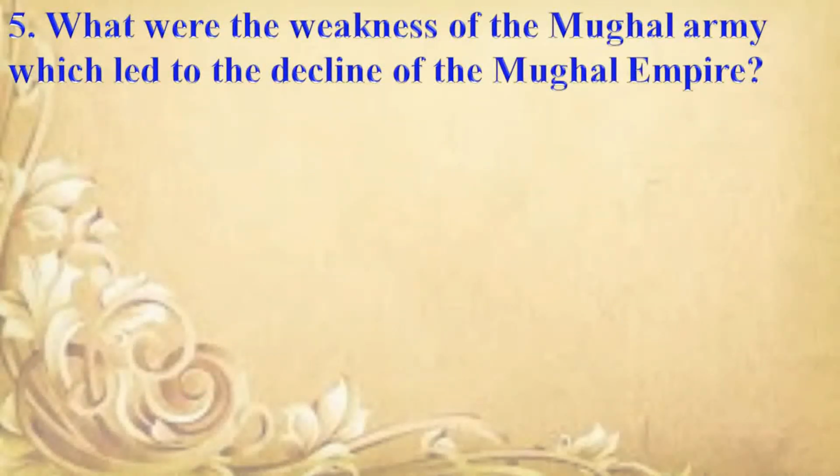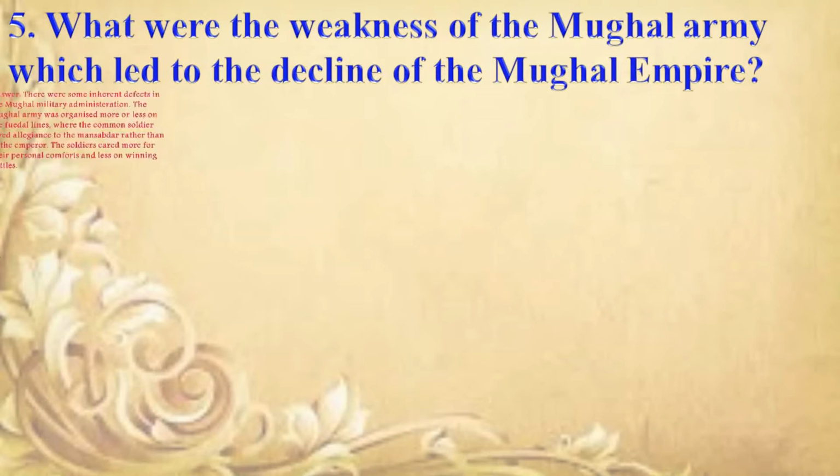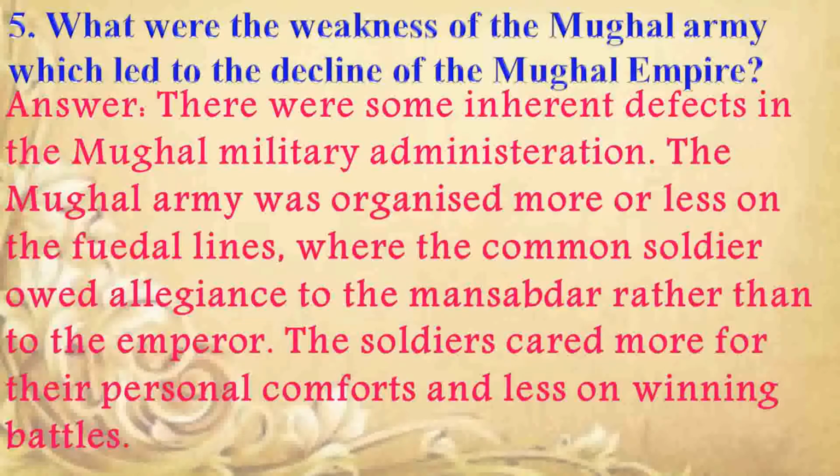What were the weaknesses of the Mughal army which led to the decline of the Mughal Empire? Answer is, there were some inherent defects in the Mughal military administration.